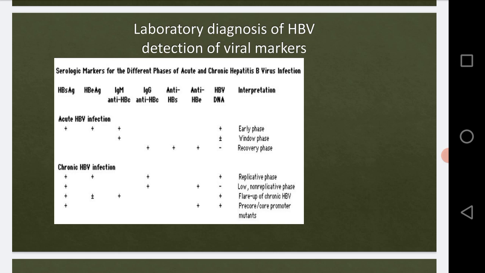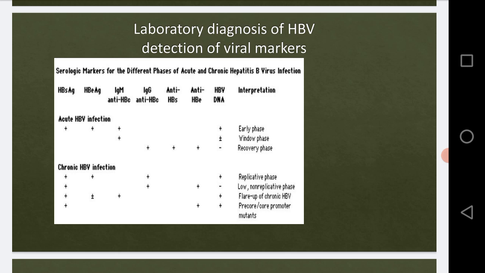But its antibody, the anti-HBc, can be determined, because that appears in the serum a week or two after the appearance of the HBs antigen. Therefore, the HBc antigen cannot be determined, but the antibodies against HBc can be determined.